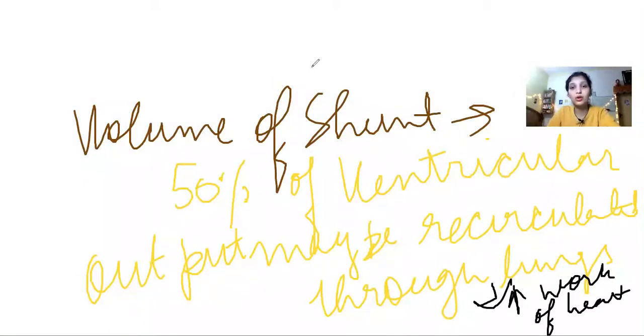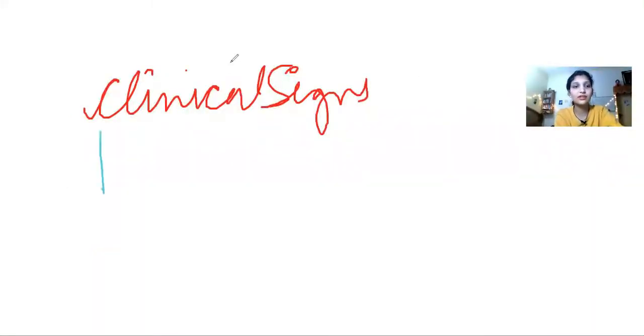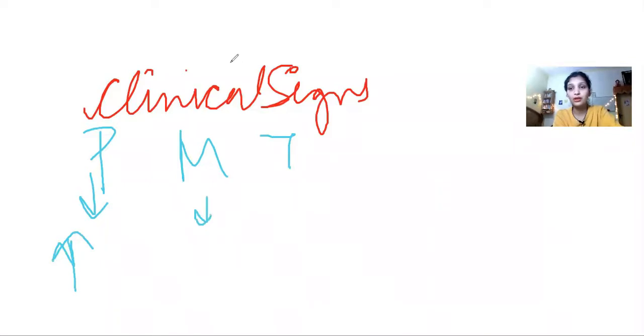So now we'll talk about clinical signs. इसे मैंने कैसे याद किया है? PMT. P for pulse, pulse volume or pulse pressure. So पulse pressure होता क्या? For example, if someone has BP of 120 over 80, systole and diastole, then the difference between the both, that is 40, is the pulse pressure, so it will increase. And M for murmur. There is a continuous machinery murmur in the second left intercostal space. And T for thrill. Thrill will be present and it will be palpable.